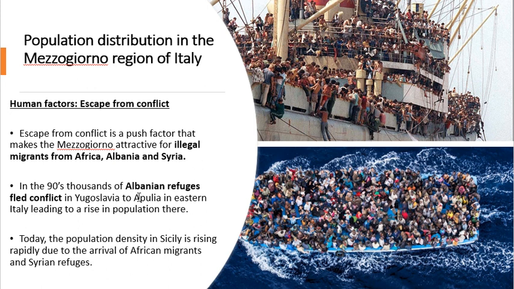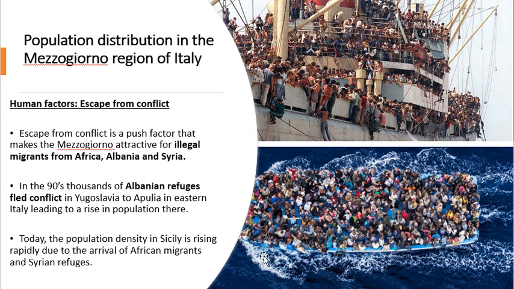Okay, and they came to Apulia in southeastern Italy to live here because that was close to where they lived. And again, this increased the population in the Apulia region in the Mezzogiorno in Italy. Okay, all these Albanian refugees fleeing conflict in their homeland to come and basically in search of a better life in Italy. Okay. Today, so this is happening to this day, guys, the population density in Sicily is rising. Why? Because of the arrival of African migrants and Syrian refugees.